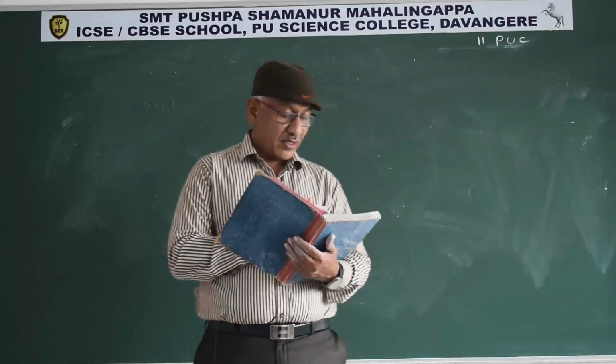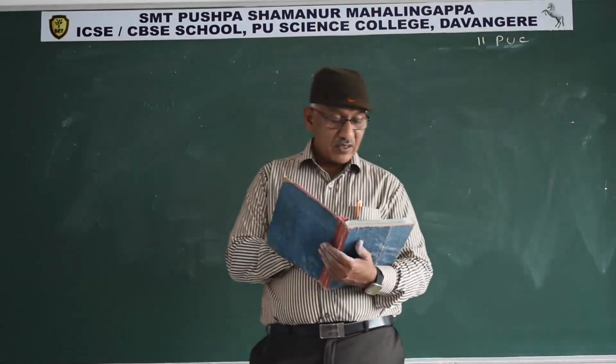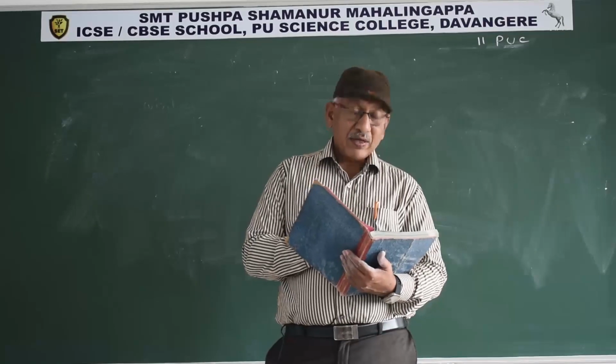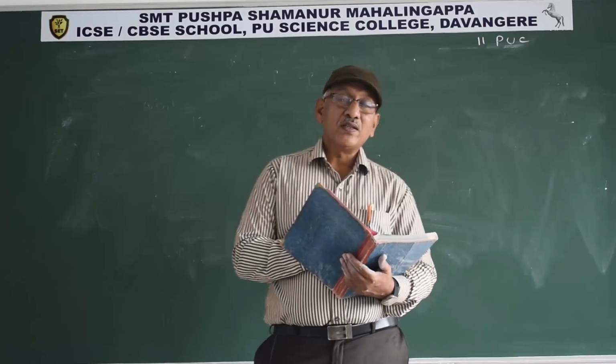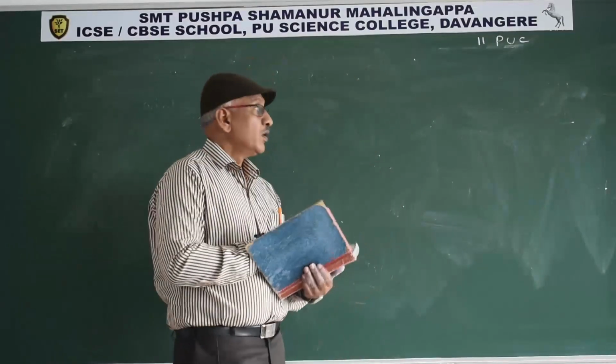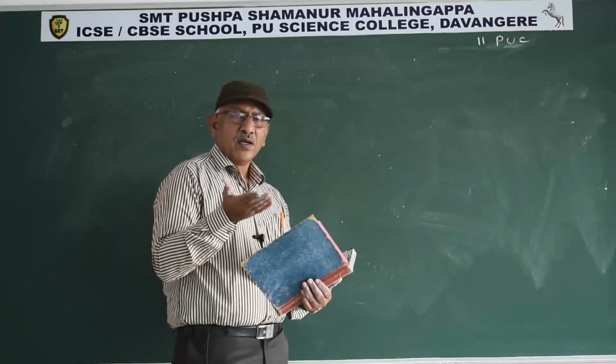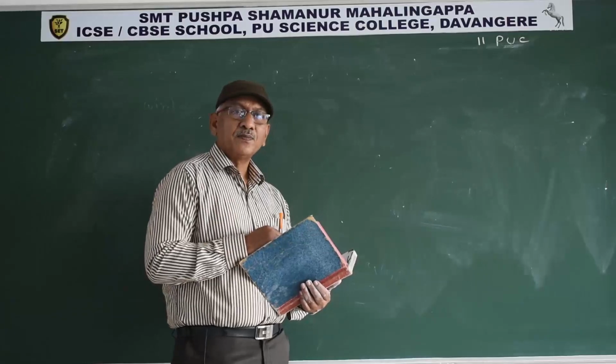Discuss the causes and effect of global warming. What measures need to be taken to control global warming? Effect of global warming: due to increase of temperature, polar ice caps melt. Not only low-lying areas,